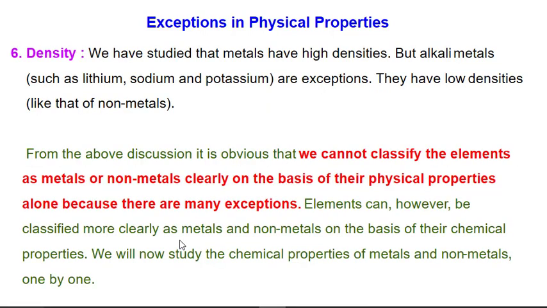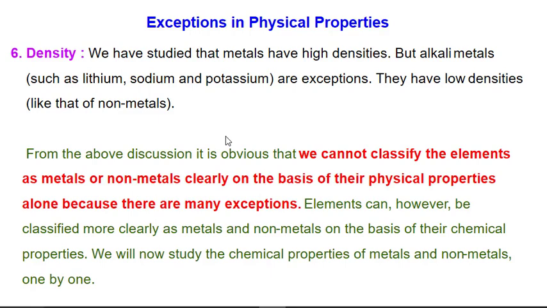Density: we have studied that metals have high density, but alkali metals such as lithium, sodium, potassium are exceptions, as their density is low. So we have seen that there are many metals which do not fit the properties of metals, and many non-metals which do not fit the properties of non-metals.